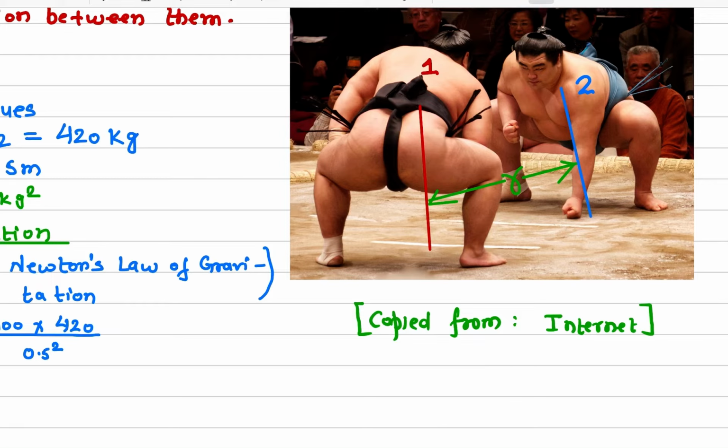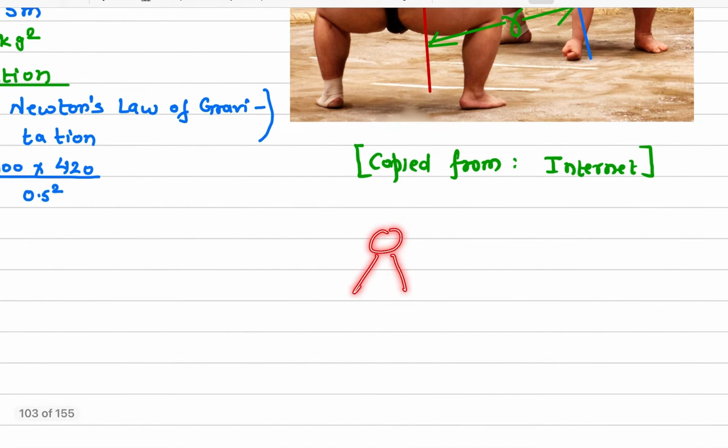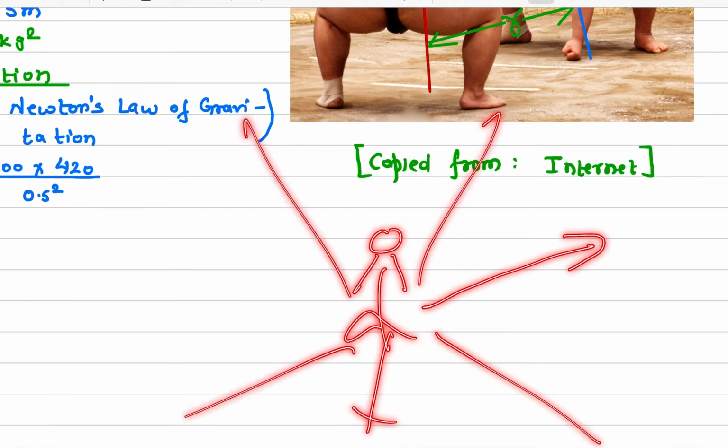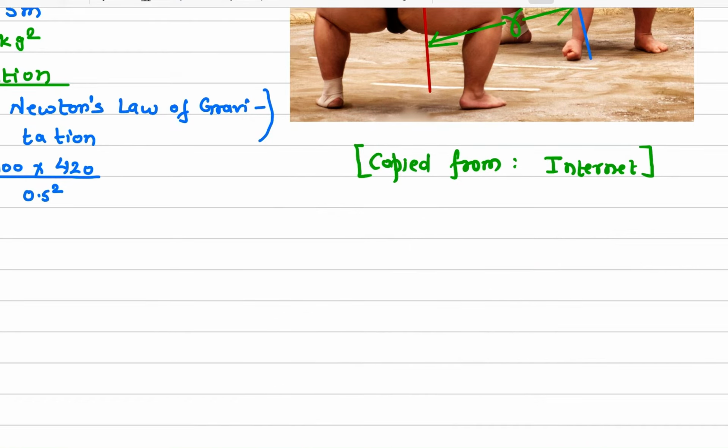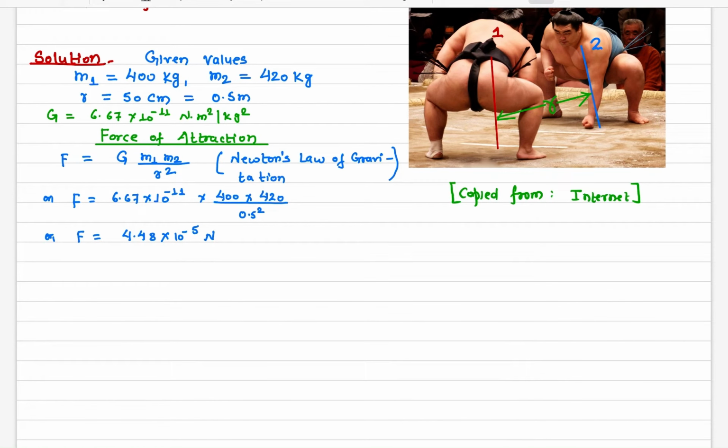And the other reason we do not feel the gravitational force is because we are constantly being pulled in all directions. So let's say you are here, then you're being pulled in all possible directions. So the net force by the surrounding objects is always equal to 0. But there is a force on you by the moon in one direction. So this force is very, very tiny.